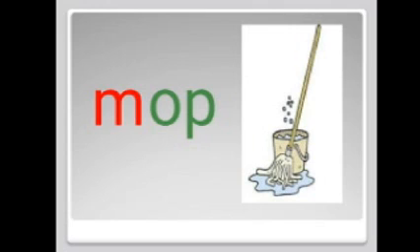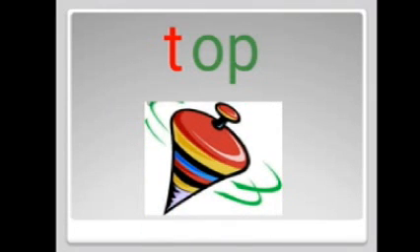The next letter we are going to add is T. What is the sound for the letter T? It's T. T or top. Do you like to play with the top? Yes. The next letter we are going to add is P. The sound for the letter P is P. P or pop. Pop is a cracking sound. Corn pops when it is roasted.